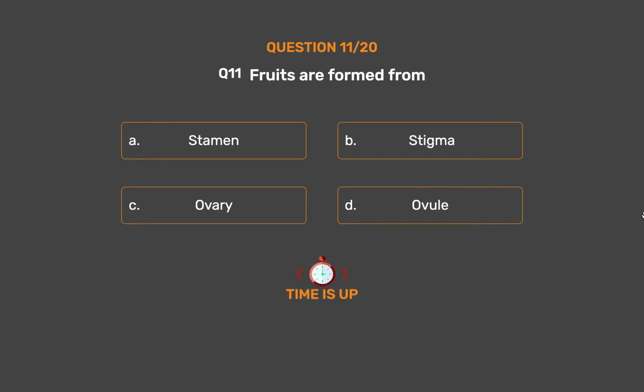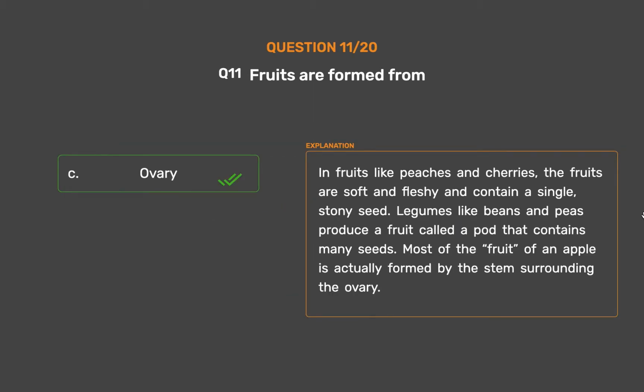The correct answer is option C. Ovary. In fruits like peaches and cherries, the fruits are soft and fleshy and contain a single, stony seed. Legumes like beans and peas produce a fruit called a pod that contains many seeds. Most of the fruit of an apple is actually formed by the stem surrounding the ovary.